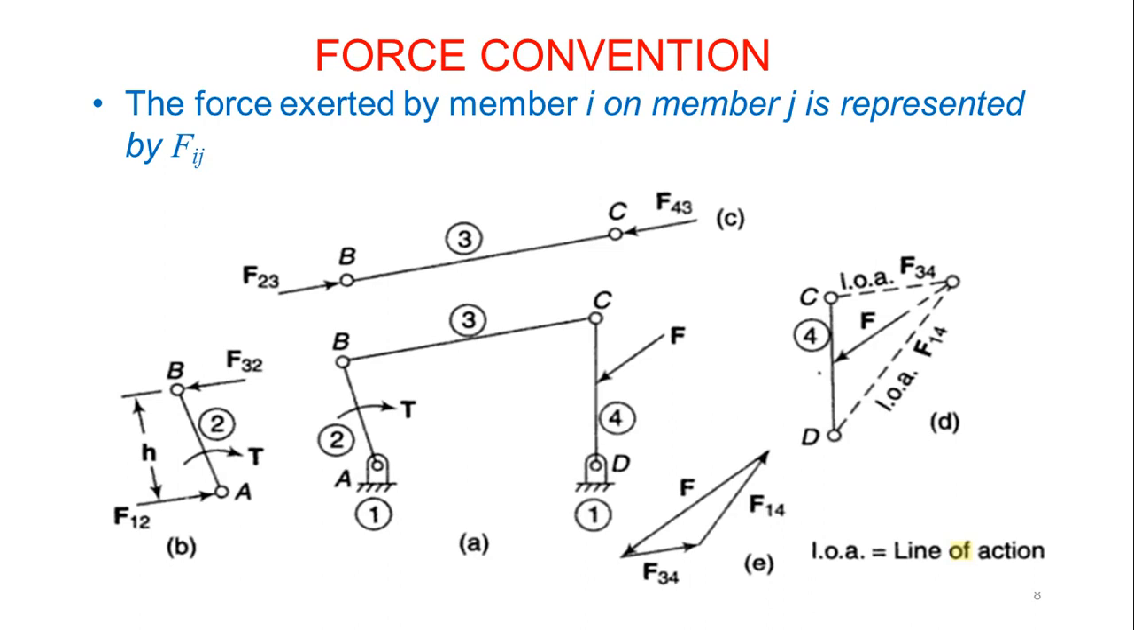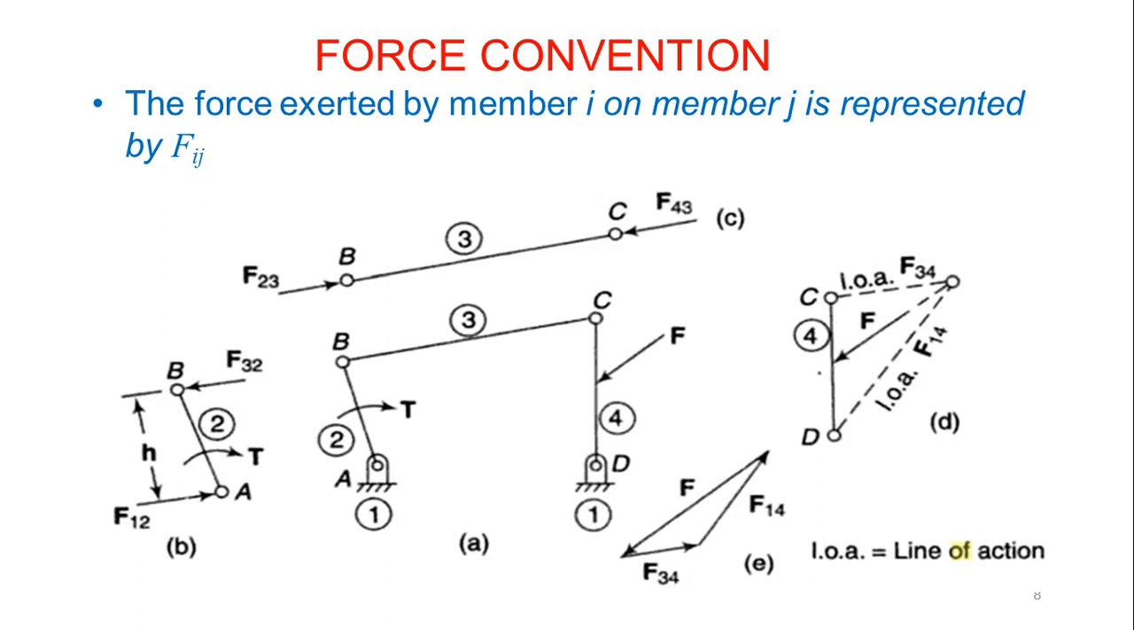Okay, so force convention. You can see the force exerted by member I on member J is represented by Fij. If you go from link 1 to 2, we consider it as F12. If you consider from link 2 to 3, we consider it as F23. From 3 to 4, we consider it as F34. Or if you consider back from 4 to 3, we consider F43, or vice versa. Like that, in the connection between two links, we consider whatever forces are exerted there.